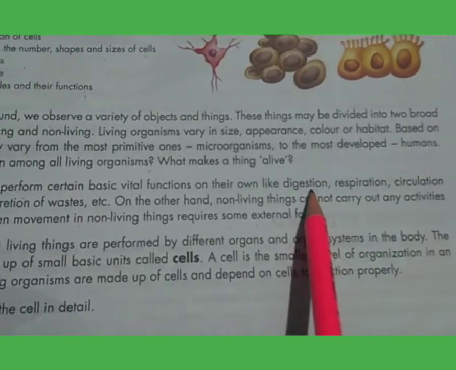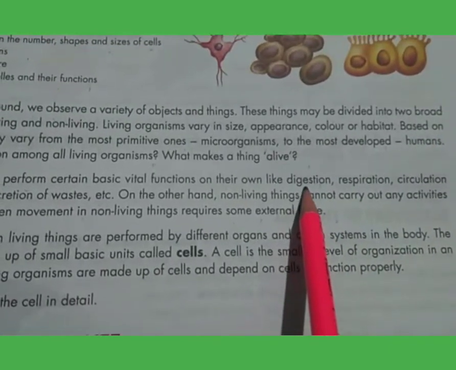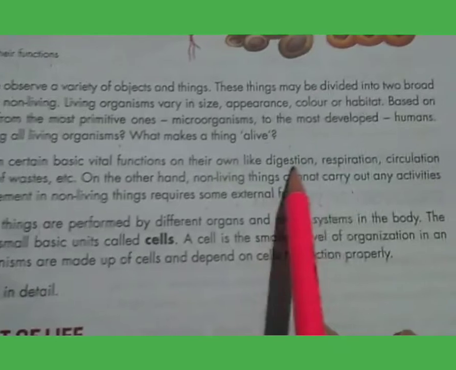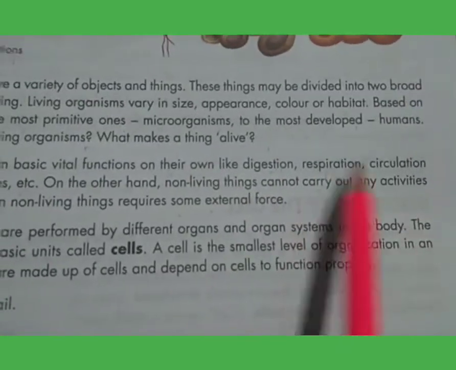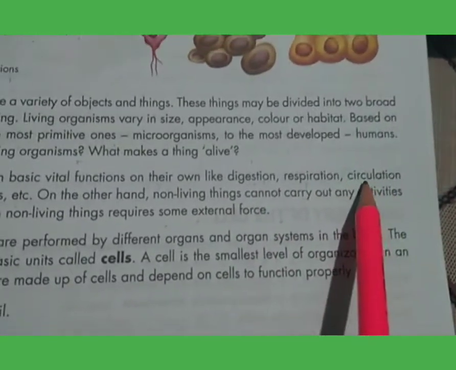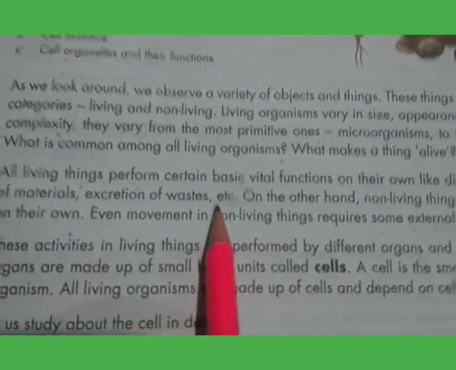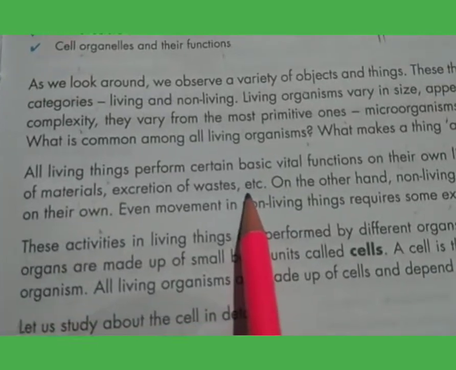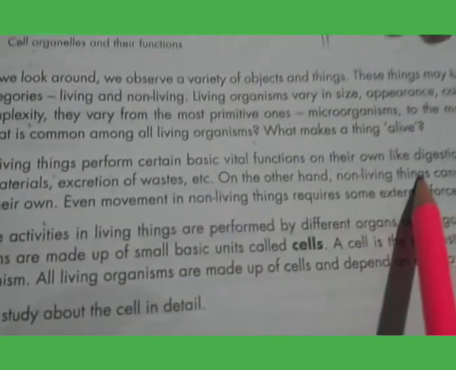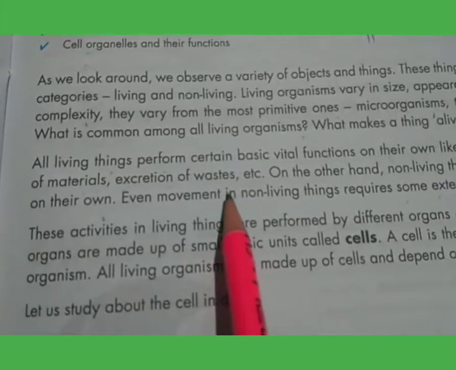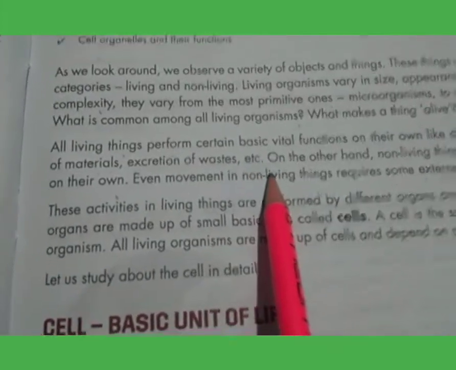Suppose human beings can digest food, we can respire, and blood circulation, that means transportation of food and waste materials, takes place in our body. So these characters or processes decide a living thing or a dead one.